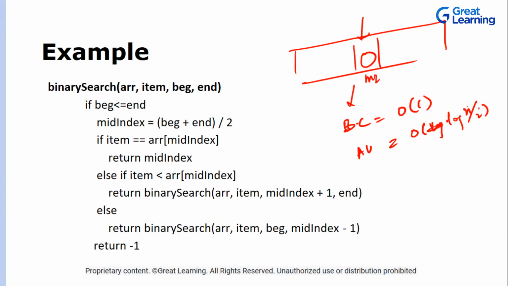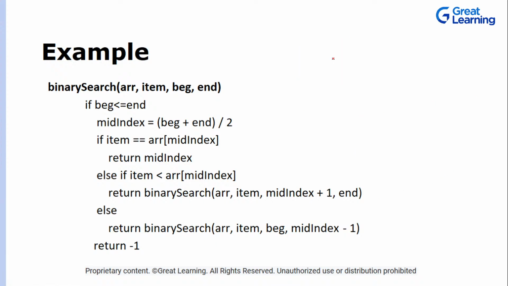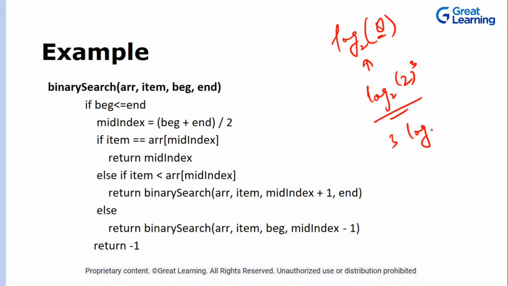So since these constant terms are ignored, it will again be big O of log n. Now what is the worst case? How can you find this worst case? Let's suppose you have 8 elements. What is the value of log 8 to the base 2? If you calculate, this is nothing but log 2 to the base 2 raised to the power 3. Now this is m raised to the power n, which can be written as m into n. So log 2 to the base 2 is 1.